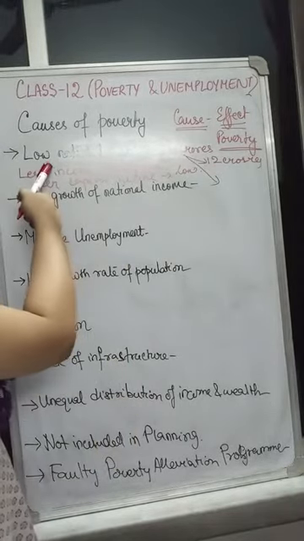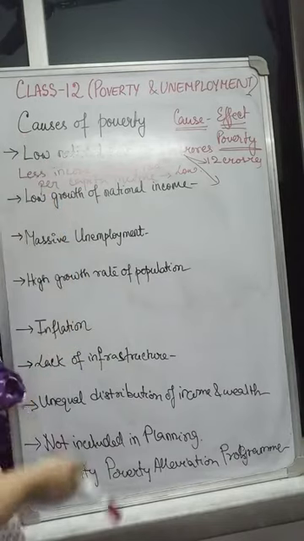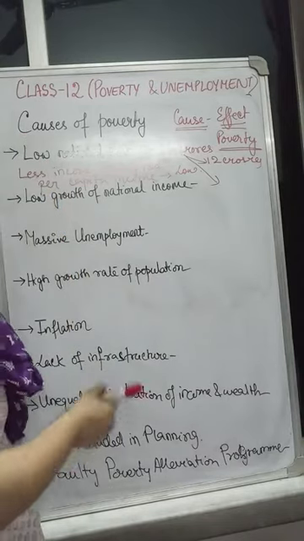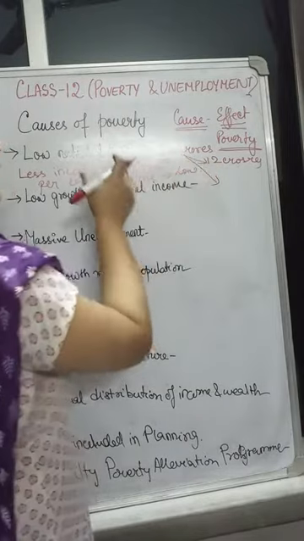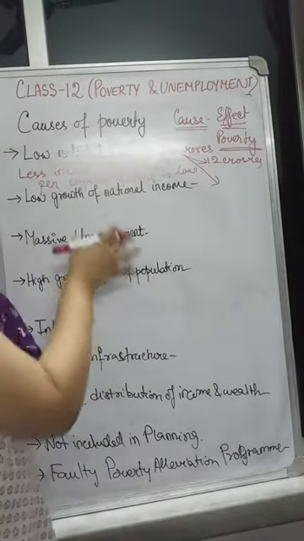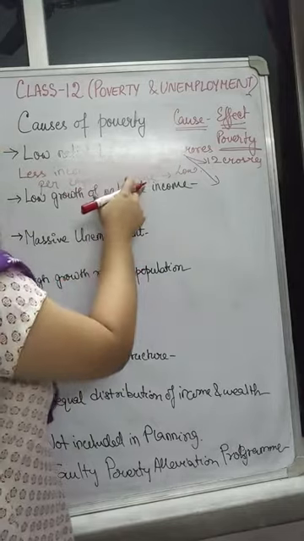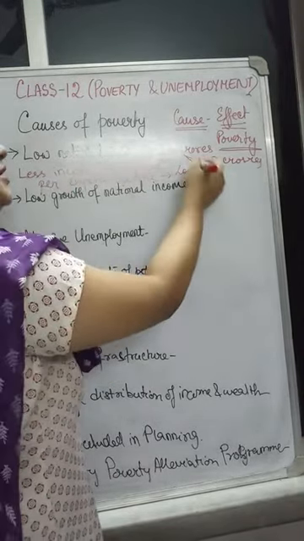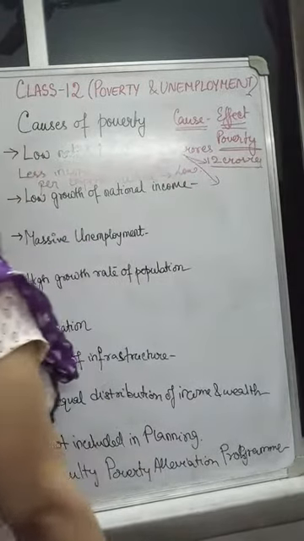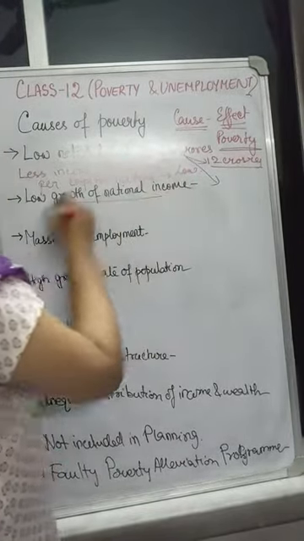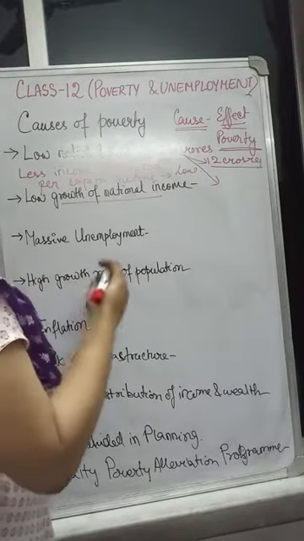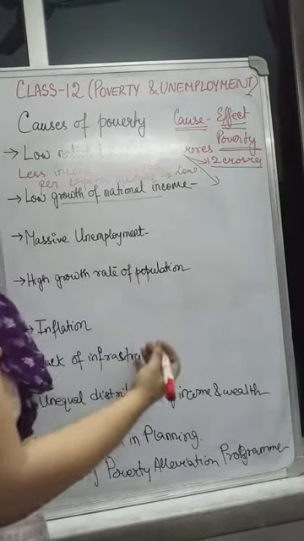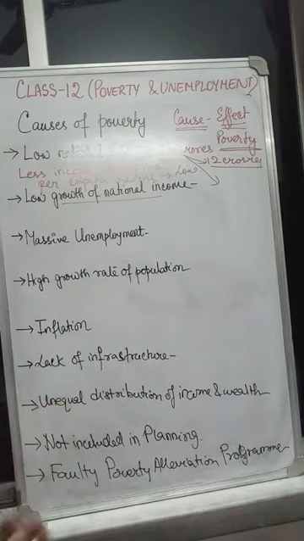So already I have said that there is low national income. If any country is suffering from low national income, what will they try? They will try to increase production and increase income. They are also trying in the same way. But the growth in income is pretty low, and that's why the per person income after distribution remains low, and they are unable to come outside poverty. They are within this poverty trap.